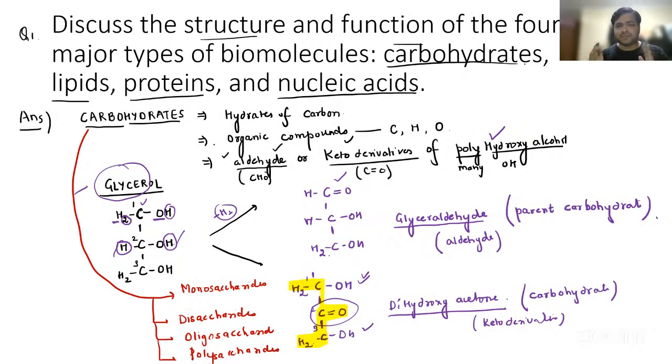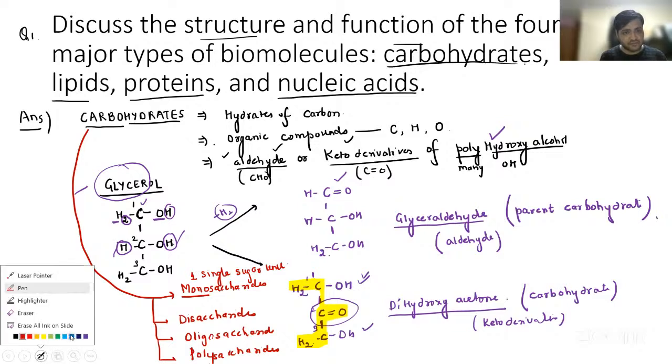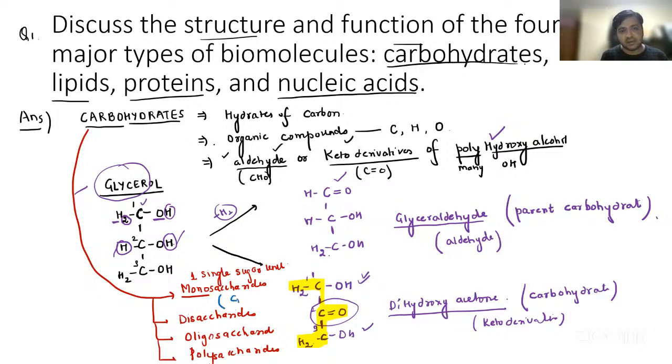So again, the basic definition you already know. Mono means one single sugar unit. And again, yes, the structure is important. The basic formula for monosaccharides is CnH2nOn, where n is equal to the number of carbon atoms. Very, very important.